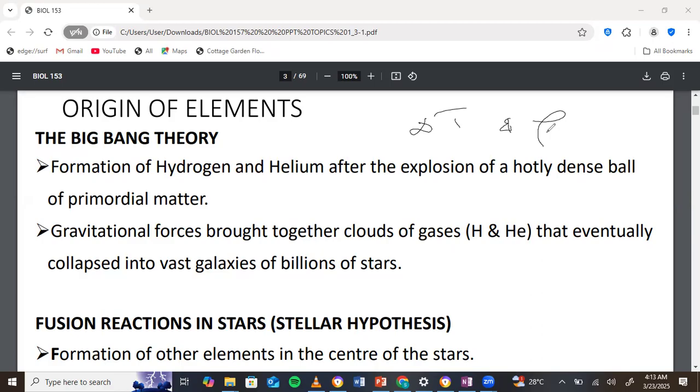From facts, we know that it has been 13.7 billion years since that explosion came into being. We have a singular atom, a very, very small atom, and then it explodes. That's the Big Bang. The explosion happened in a fraction of a second, not even up to a second, milliseconds, for the whole universe to be created. But we appreciate that the transition took time, right? So our universe has not always been there.